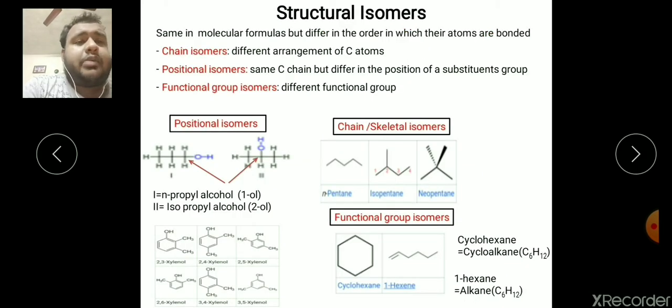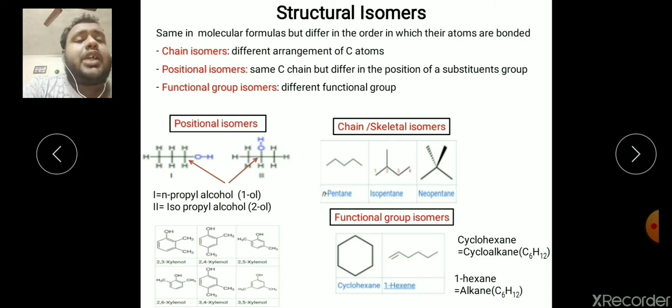The structural isomer can be classified in 3 different forms: chain isomer, position isomer, and functional isomer. Let's go for the position isomer. What is that? They have the same formula but differ in terms of the position of the substituent. Here you can see the structures of C3H7OH. Both have the same formula but differ in the hydroxyl group. In structure 1, the hydroxyl group is attached to the first carbon, and in structure 2, to the second carbon. The first one is n-propyl alcohol, the second is isopropyl alcohol, but they differ in the position of the substituent group. A similar example is given in terms of xylenol.